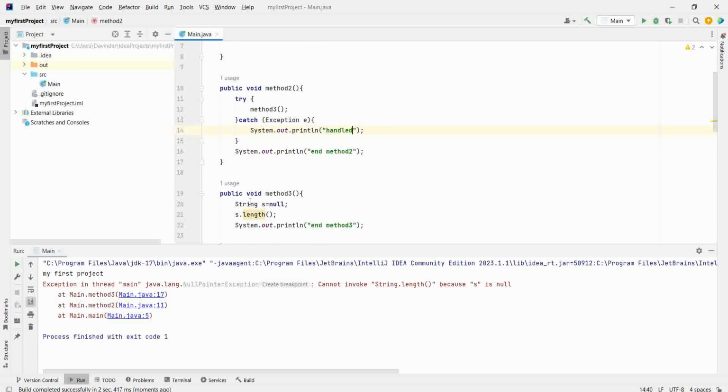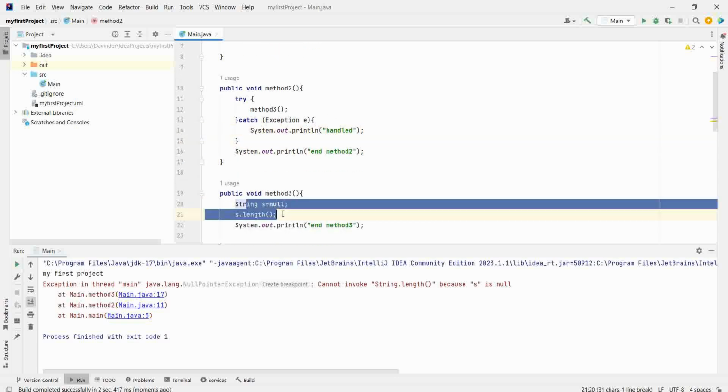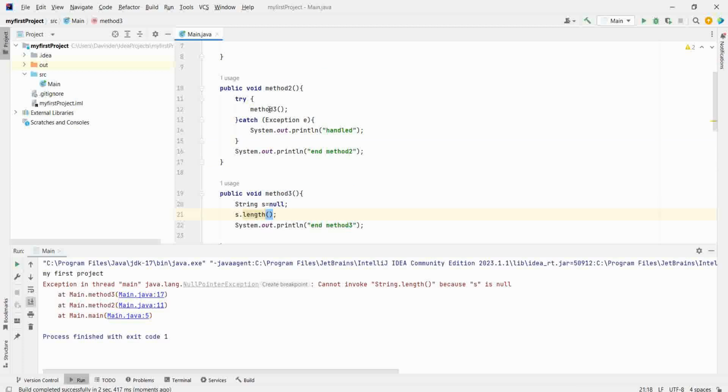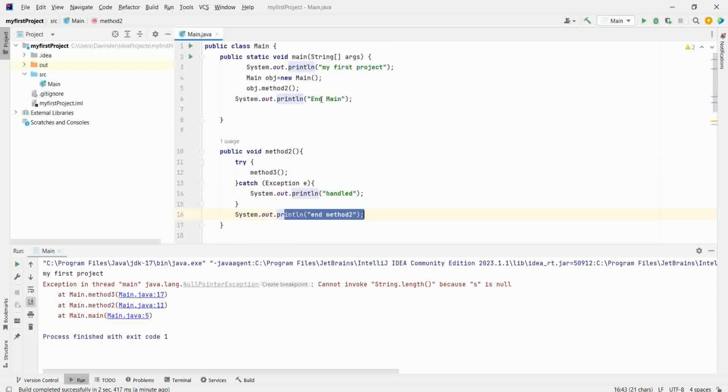Now in this case, when there's an exception here, it will go to the upper block, method 2. In method 2, it is getting handled here. So this is not printed because flow will go to the exception. Now from here, it will go to method 2. In method 2, we have handled the scenario, so it will be printed. Then the normal flow will get executed, like end method 2, then end main.